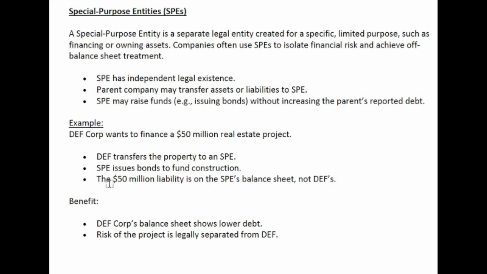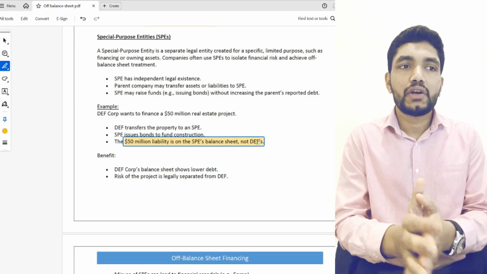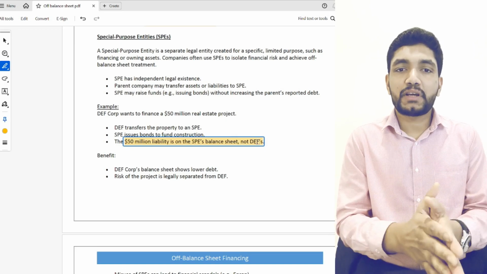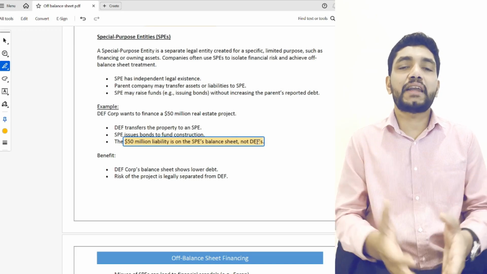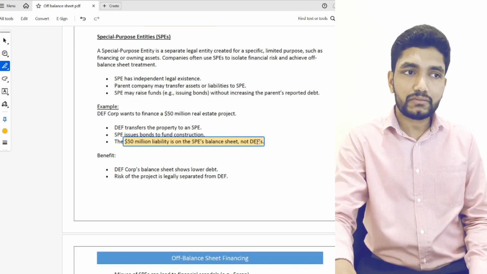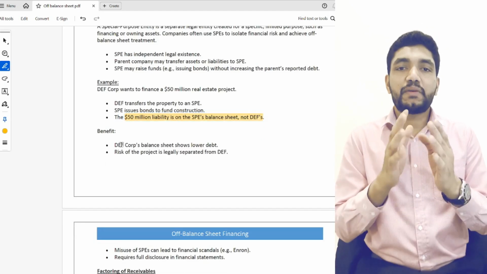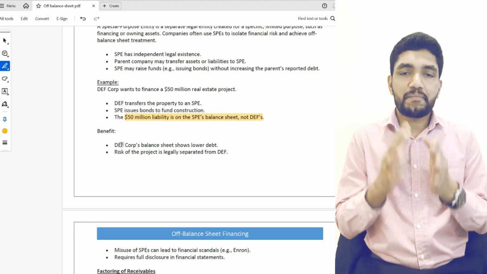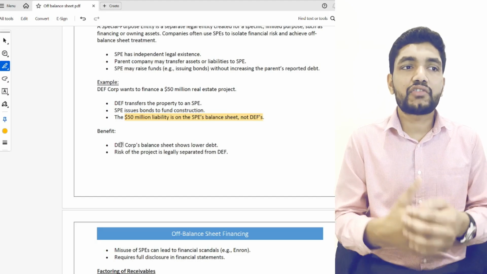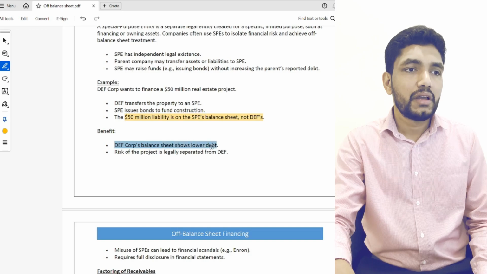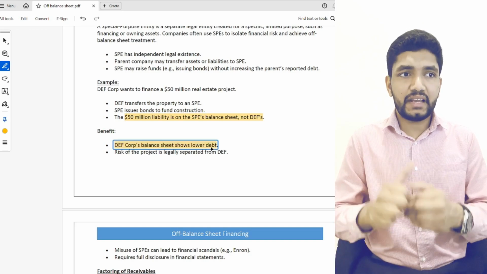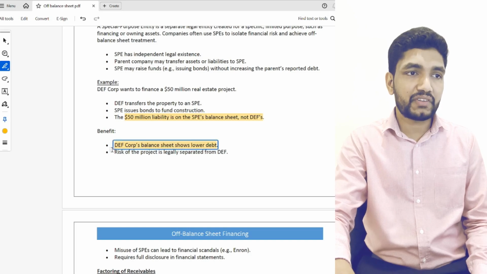And this $50 million liability is on the special purpose entity's balance sheet, not on the parent company's balance sheet. So what is the benefit of these special purpose entities? The parent company's balance sheet shows lower debt, and also the risk of the project is legally transferred to the special purpose entity.